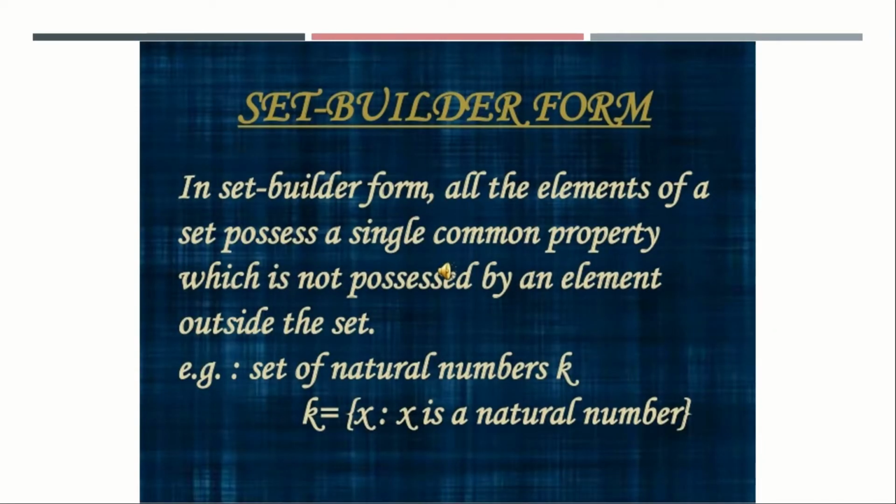Next is set builder form. In set builder form, all the elements of a set possess a single common property which is not possessed by any element outside the set. Set of natural numbers, K. We know that if we consider natural numbers, there are infinitely many and we can't count them. If that type of question arises, then you have to use set builder form, where K is the set of natural numbers, which is given as {x : x is a natural number}. X can be any number which is included in the natural numbers list.